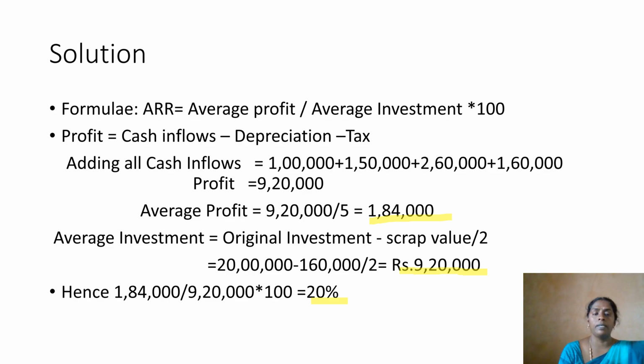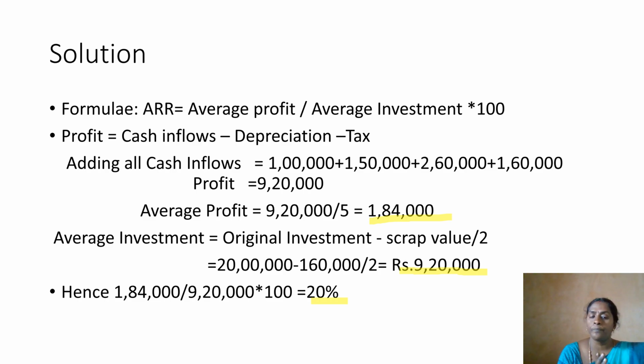So it's a very simple method. Again I am explaining, within 2 minutes. Just listen, students. The formula is average profit divided by average investment into 100. After adding all cash inflows we get the profit. Profit divided by number of years gives the average profit. Then average investment is original investment minus scrap value, divided by 2. The original investment is given in the sum, minus scrap value 1,60,000, divided by 2, giving 9,20,000.